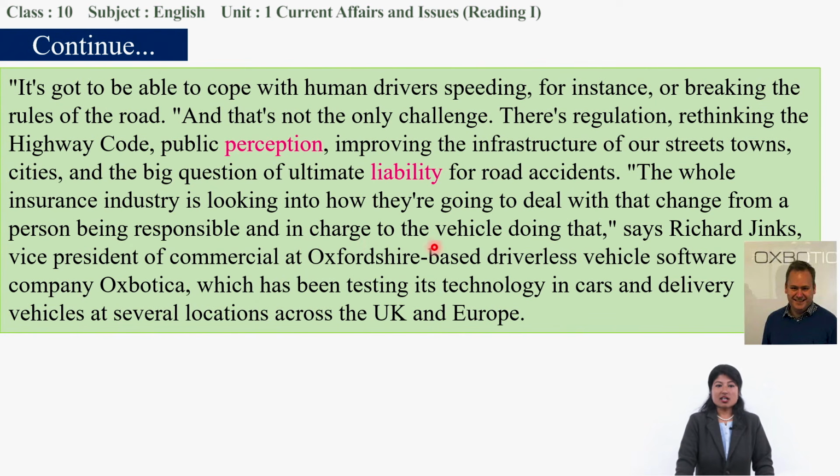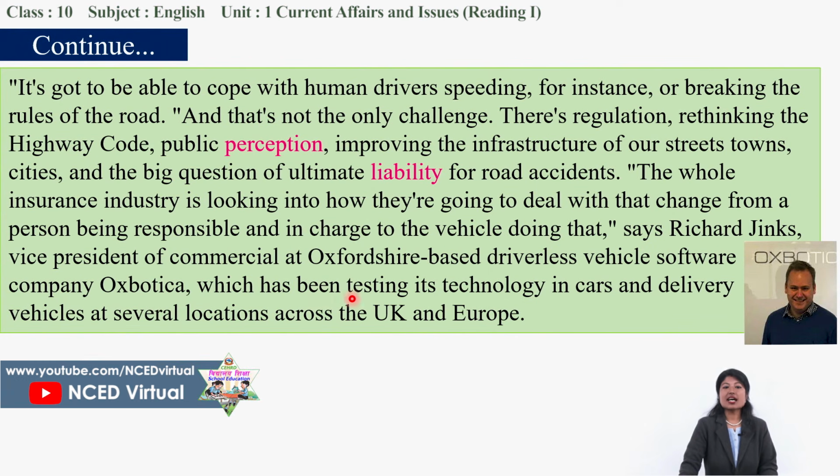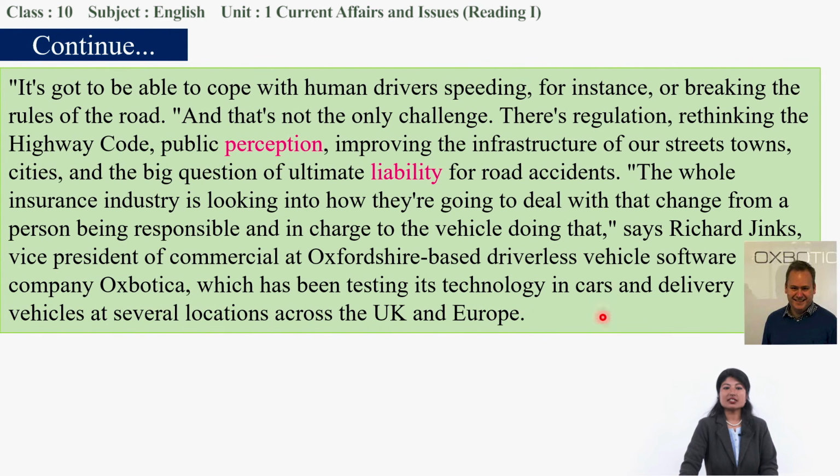So in charge of the vehicle doing that, says Richard Jinks, Vice President of Commercial at Oxfordshire-based driverless vehicle software company Oxbotica, which has been testing its technology in cars and delivery vehicles at several locations across the UK and Europe.